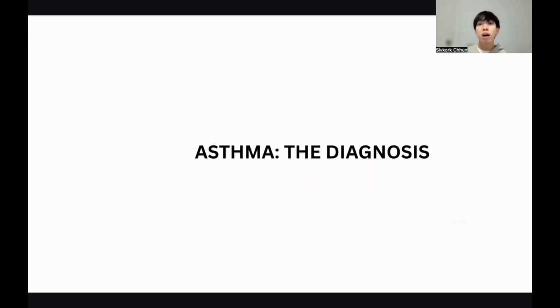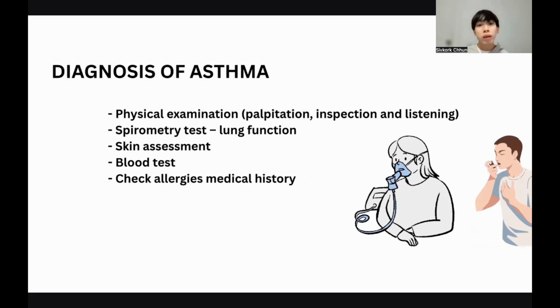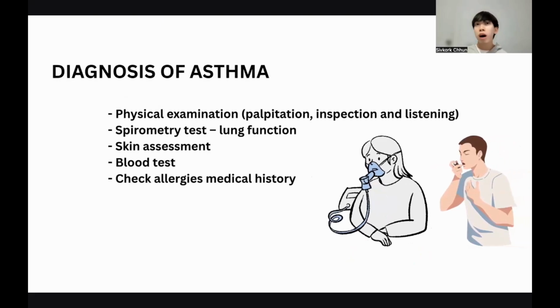So what are the diagnoses for asthma? We can check if a person has asthma by physical examination. So do the palpation, inspection, and listening to the lung sounds. Usually they have chest pain. The doctor may perform a spirometry test to check the lung function, skin assessment, blood test, and check the allergies and medical history. Those who have severe allergies to dust, pollen, mold, grass are more likely to develop asthma too.